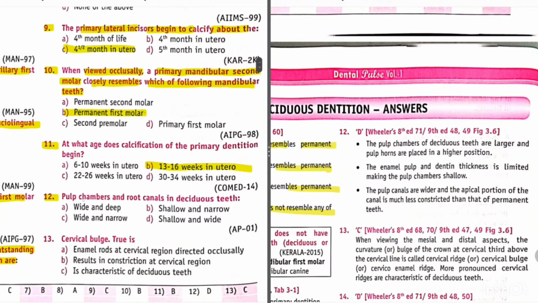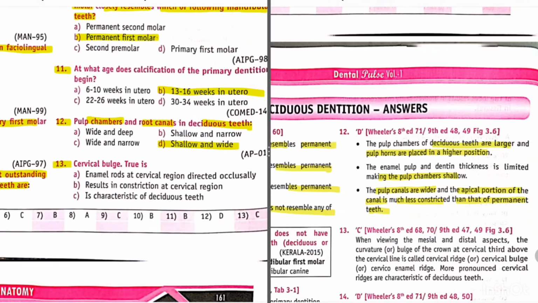Now question 12. Pulp chambers and root canals in deciduous teeth are wide and deep, shallow and narrow, wide and narrow, or shallow and wide. So its answer is shallow and wide. The explanation is, the pulp chambers of deciduous teeth are larger and pulp horns are placed in a higher position. The enamel and dentine thickness is limited, making the pulp chambers shallow. The pulp canals are wider and the apical portion of the canal is much less constricted than that of permanent teeth.